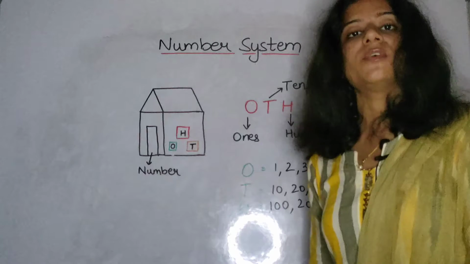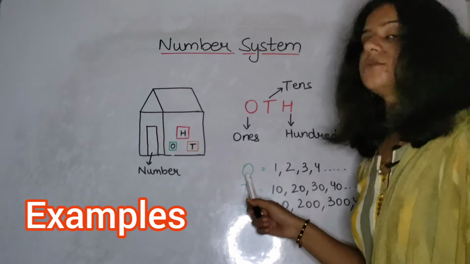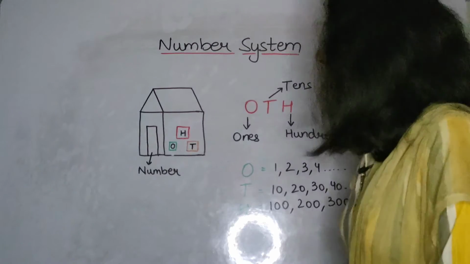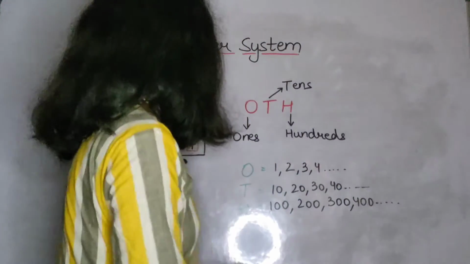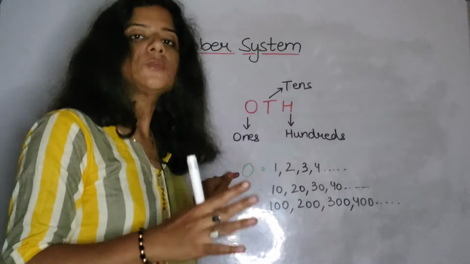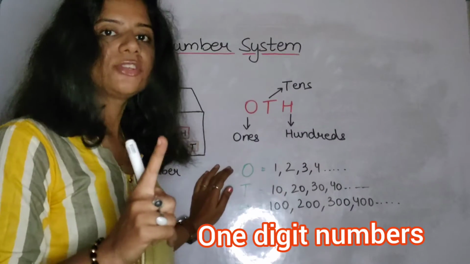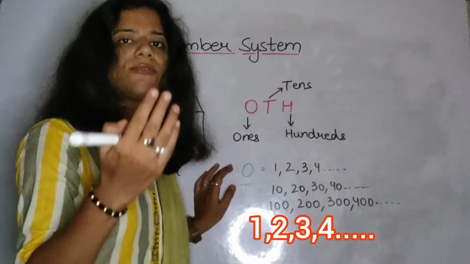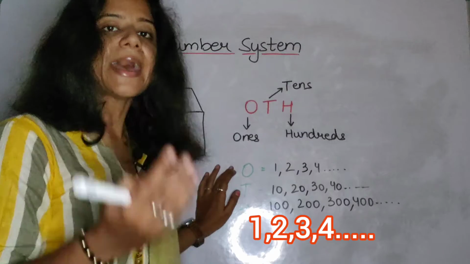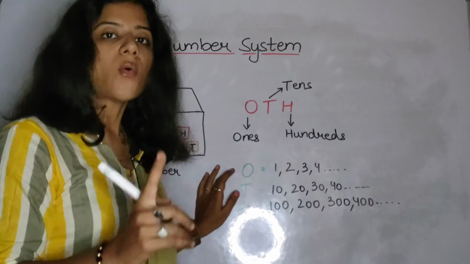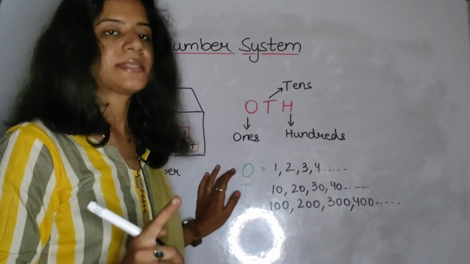Now let us move ahead and take the examples of ones, tens and hundreds. How does it work? Let us see that. Here the ones place is the smallest, so all the one-digit numbers will come under the ones place. That is 1, 2, 3, 4, 5, 6, 7, 8, 9. Any one-digit number will be at the ones place.